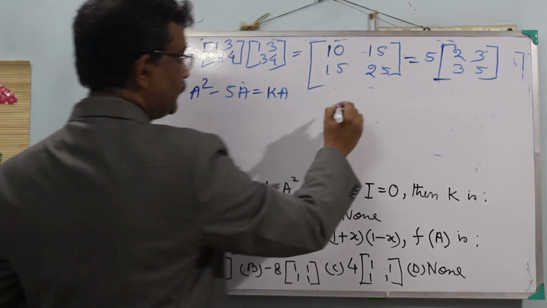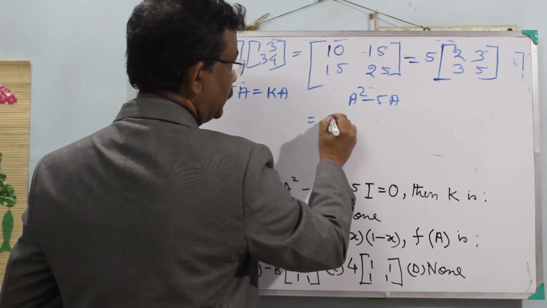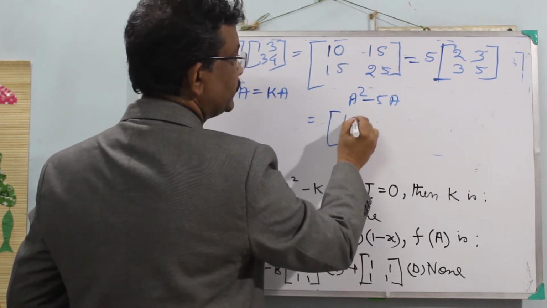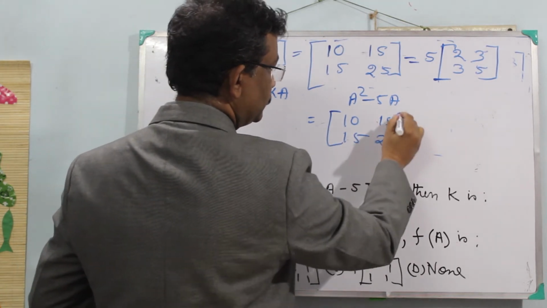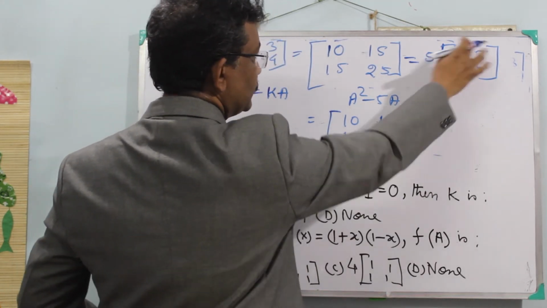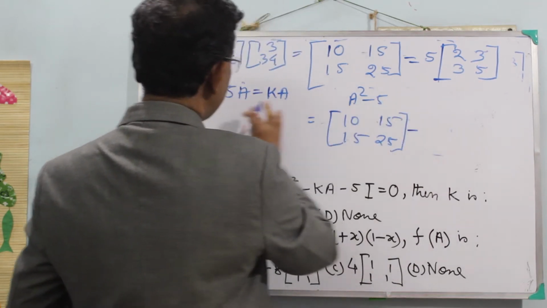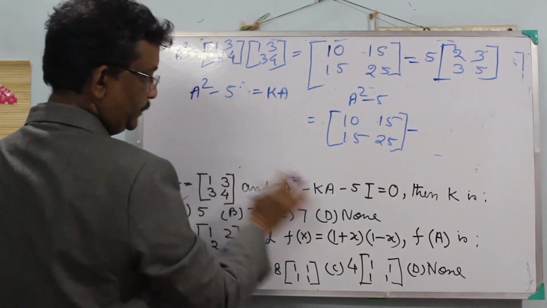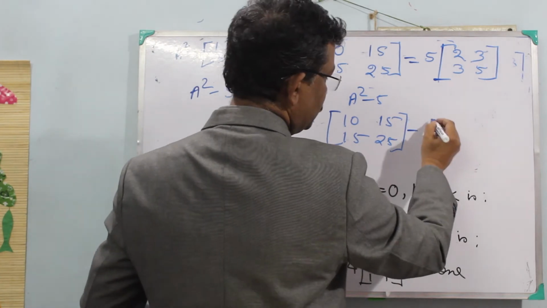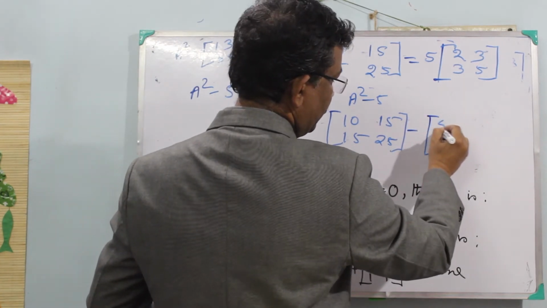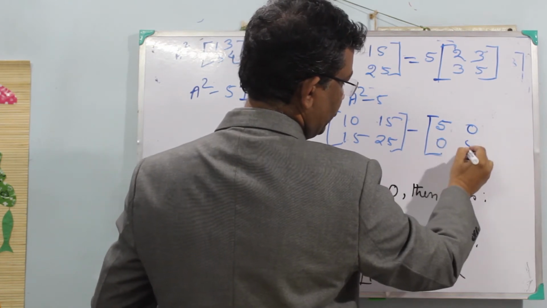So A square minus 5A equal to [10 15; 15 25], multiplying by 5 each element, minus 5I, so 5I equal to [5 0; 0 5].